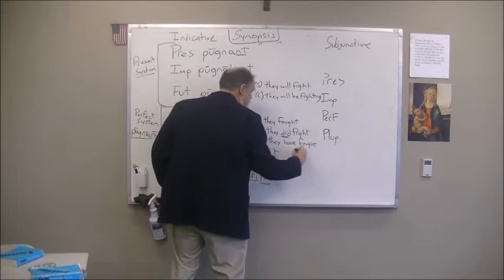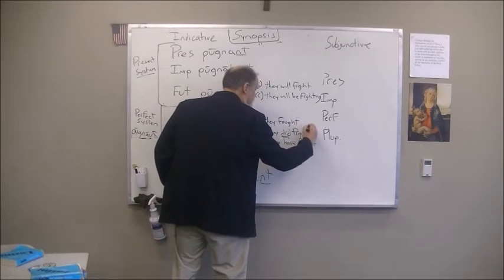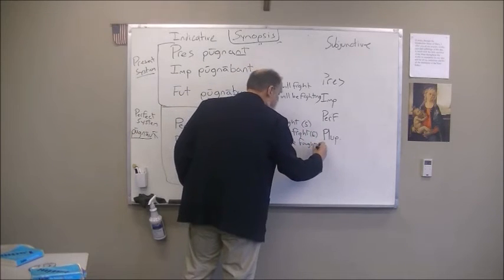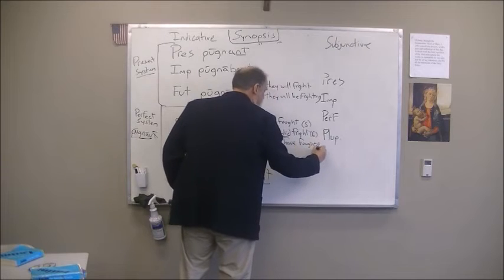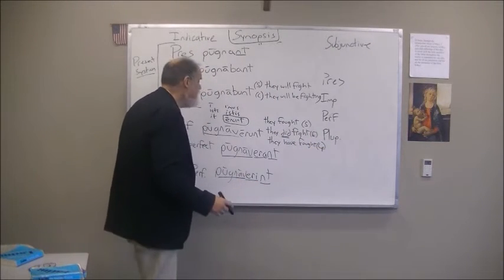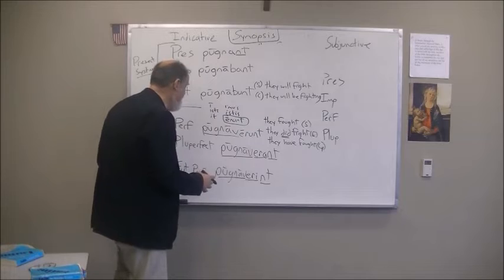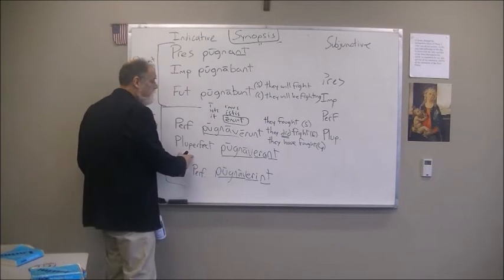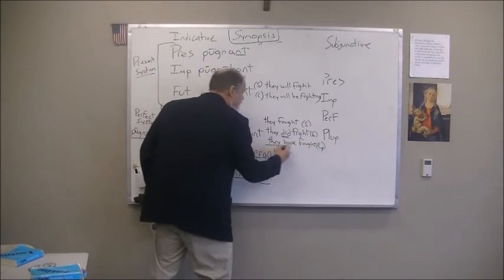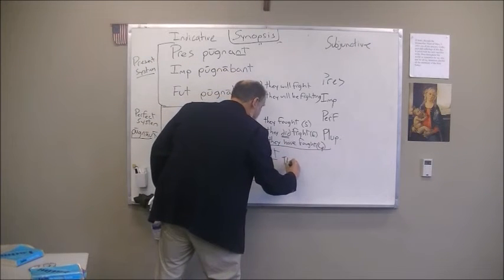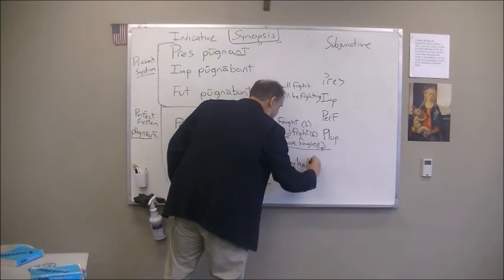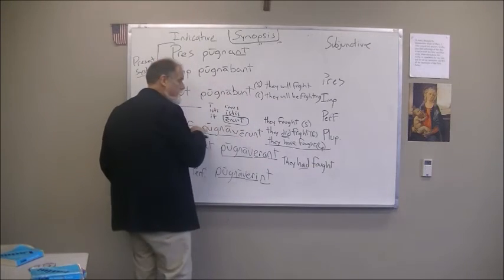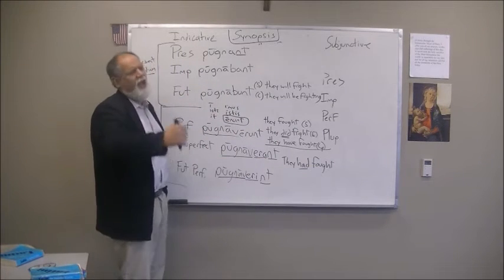So this is emphatic, this is simple, and "they have fought" is completed, but with reference to the present. They have fought. Now the nice thing about the other two tenses, guys, is that there's only one aspect you have to remember. All right? And for the pluperfect, instead of "have," you had "they had fought." That's absolutely in the past. They had fought. It's more than completed. It's way back.